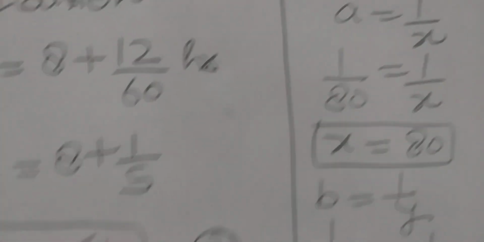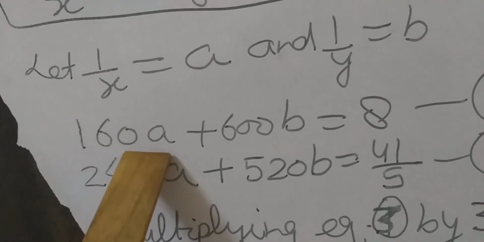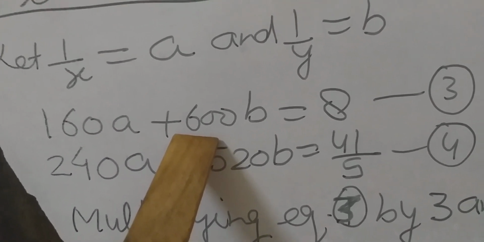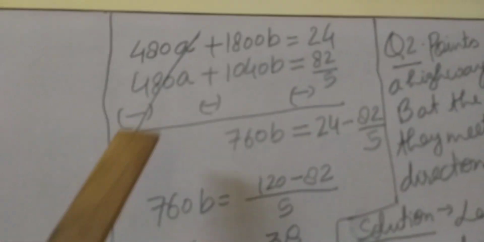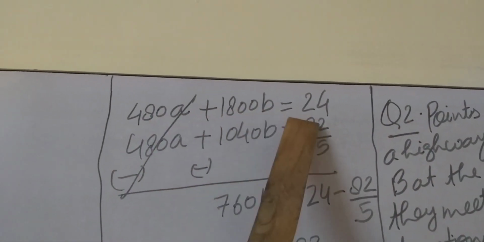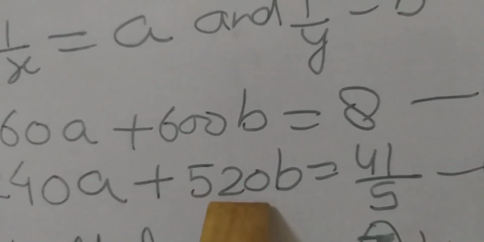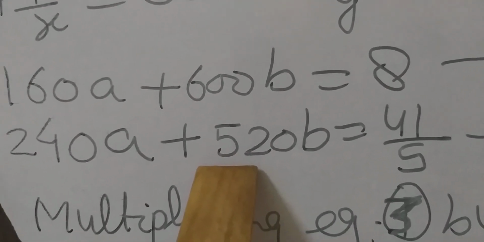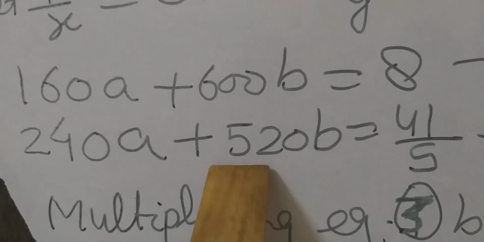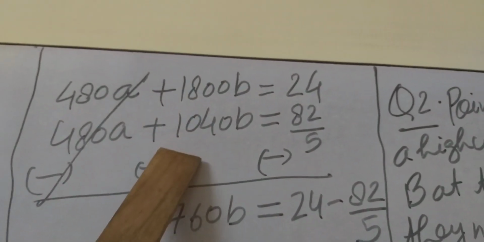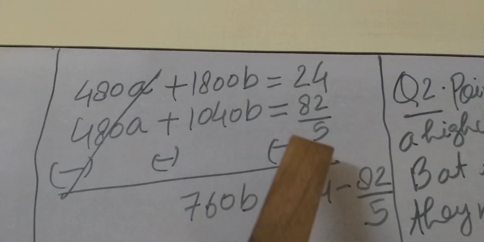When it is multiplied by 3, it becomes 480a + 1800b = 24. Now the fourth equation multiplied by 2: 240a + 1040b (520 twos are 1040) = 82/5. So 480a + 1040b = 82/5.